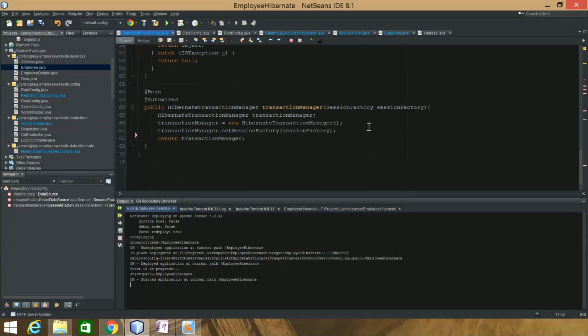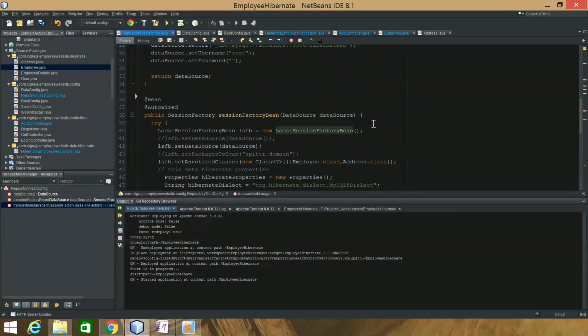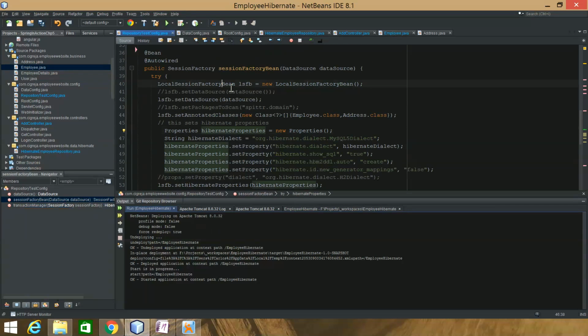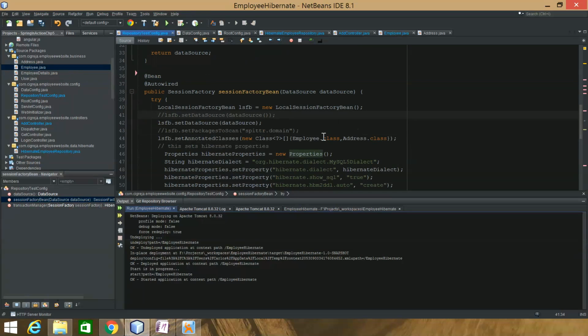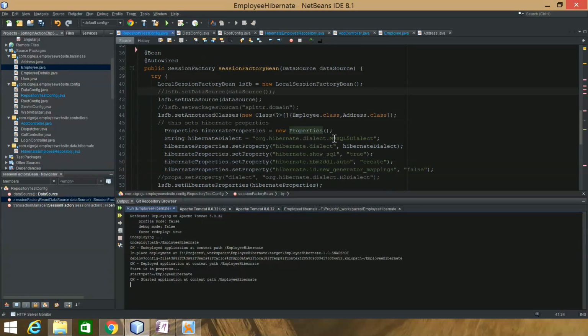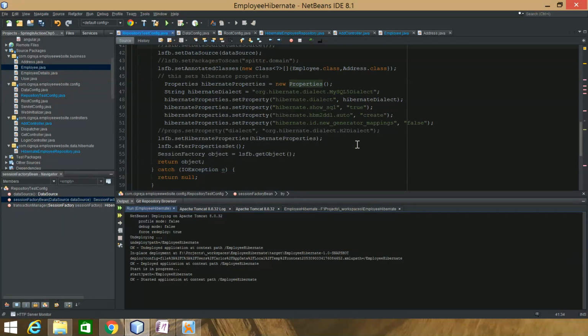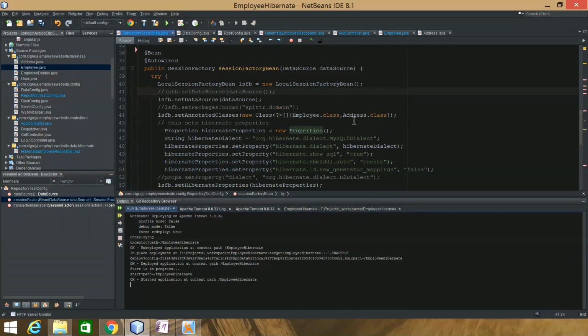So, let's see what I got here. This is for Hibernate 4. I was using 5, but I went down to 4. I'm going to give 5 a little more time. I was missing a library for 4, and I got a class not found, so I had to switch it to 4. I'm going to stick with 4.